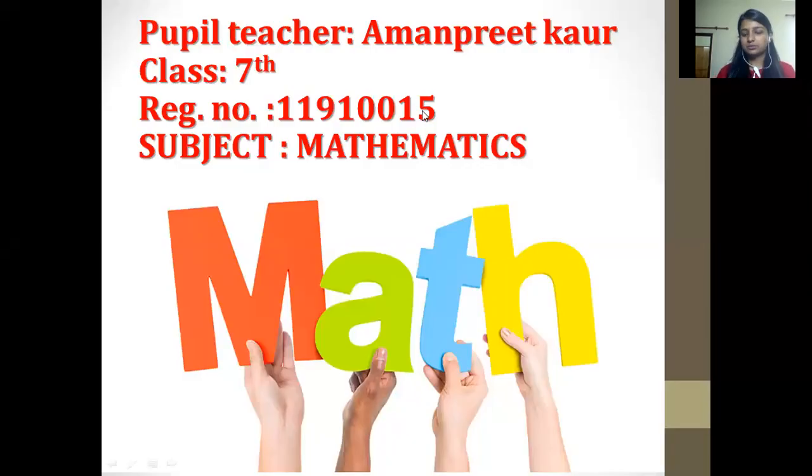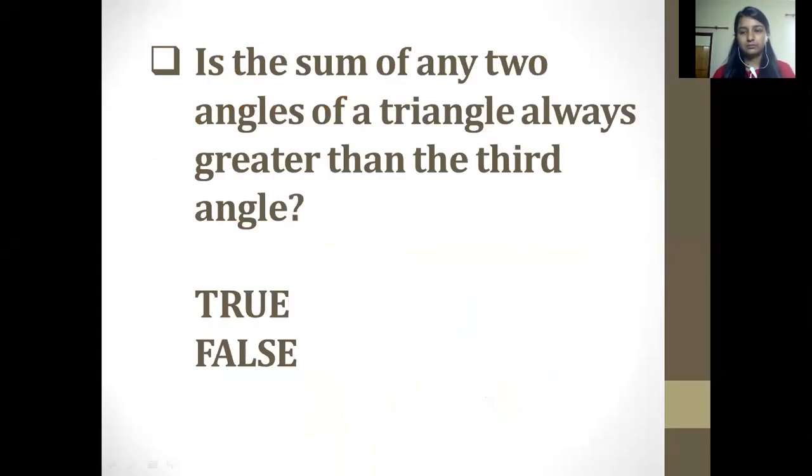Okay. There is a question in front of you where you have to answer in true or false. That is, is the sum of any two angles of a triangle always greater than the third angle? First answer this question, then I'll give a brief idea of what we have done in the previous class. Yes, students? Yes, you are guessing it right. If you are giving the answer that it is true, then you are absolutely correct.